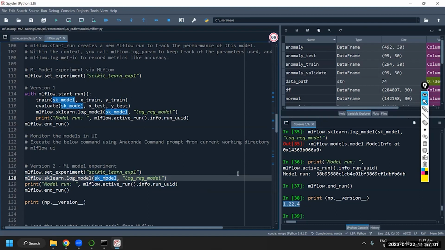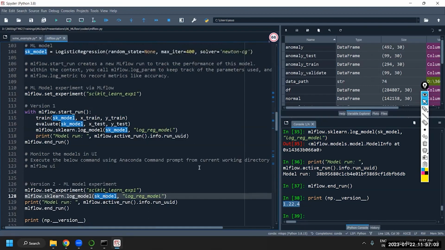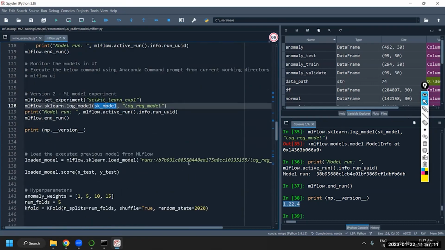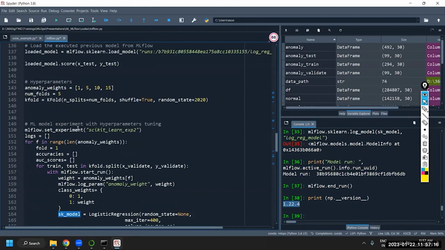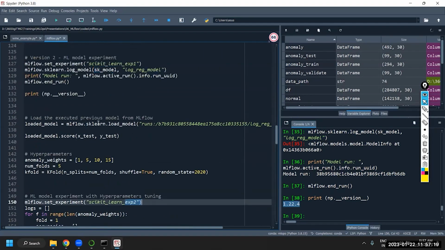Now, what we have done is running a single execution. What if I have to do hyperparameter tuning? So if I have to run through the hyperparameter tuning, then let us try and use it. But yeah, that is the second experiment. Let me finish this. So load model, log model is to register or to save that artifacts into the MLFlow ML runs folder file store. Whereas here, if you see, we are loading an MLFlow model and then executing the results using that model.